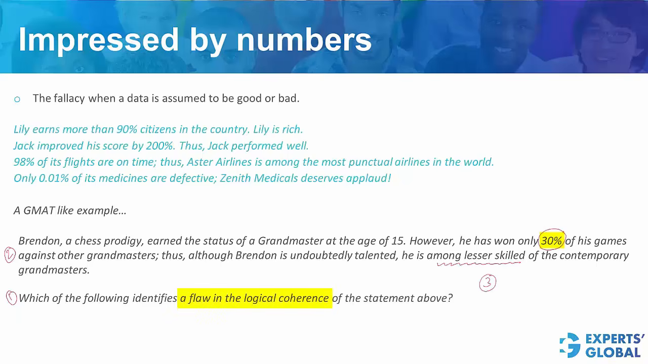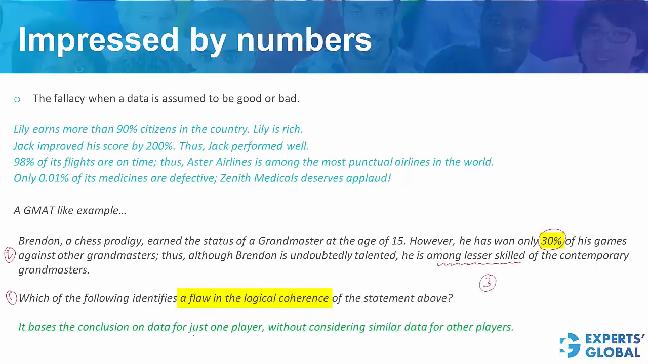So what is a logical flaw in this argument? It bases the conclusion on data for just one player, without considering similar data for other players. In other words, we do not know how good or bad 30% is. This is the correct answer choice.